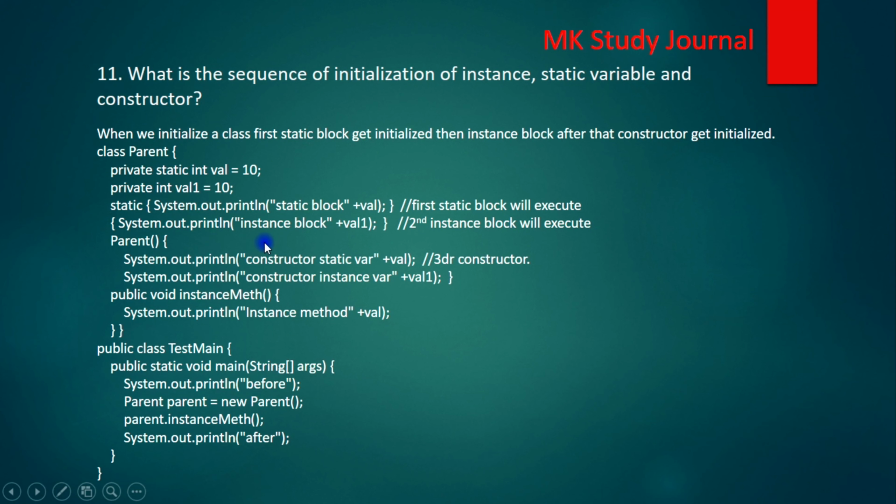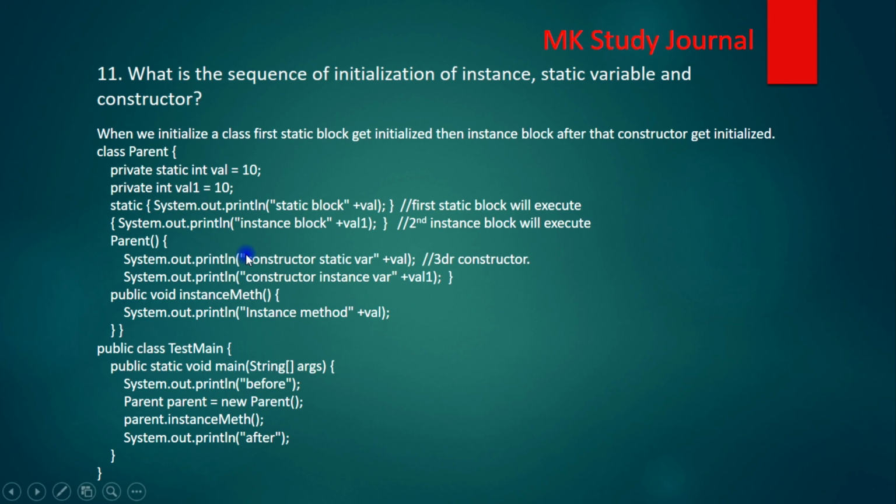First, whenever the class loads, the static variable and static block are initialized. After that, whenever we create an instance of that class, the instance variable and instance block are initialized. In this sequence you can see that first the static block is executed, then the instance block, and then the constructor.